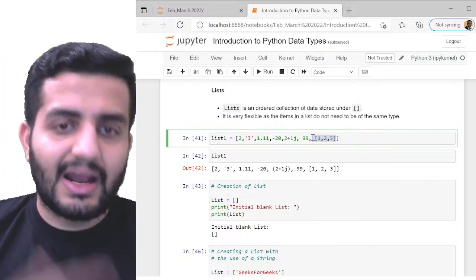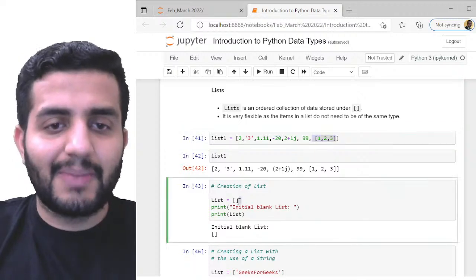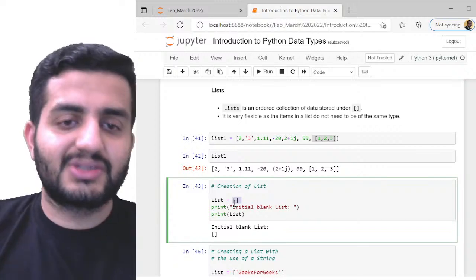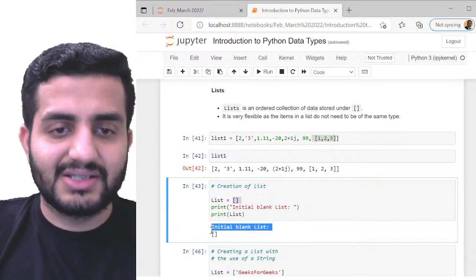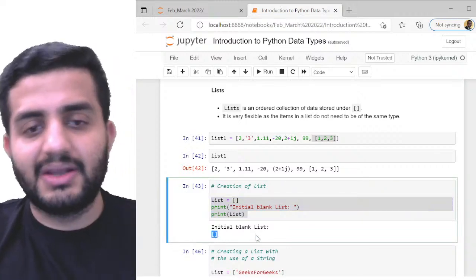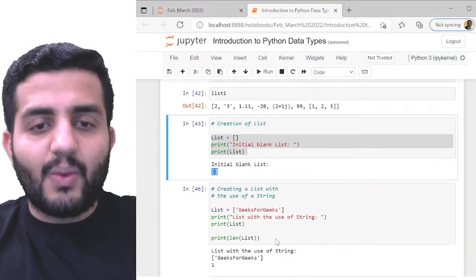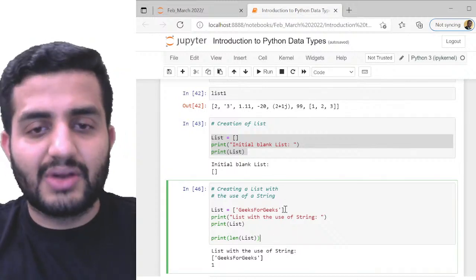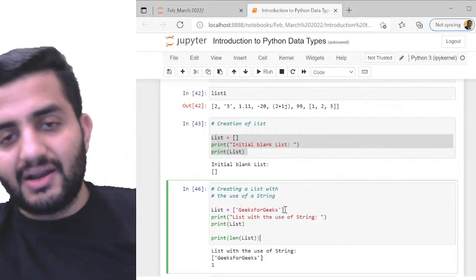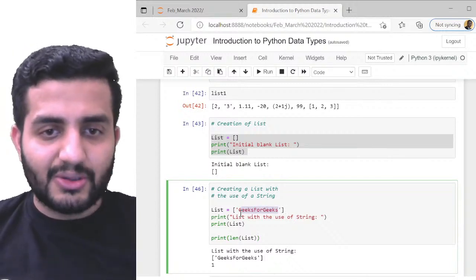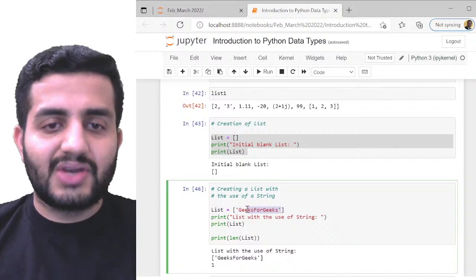It's totally possible. And how do we initiate a list? To initiate a blank list, I can simply call an enclosure of square brackets. That's going to initiate a blank list here. You can see this is how it has been initiated. Likewise, I can also initiate a list with one element. Now I'm initiating a list with a single string element, which is GeeksforGeeks, enclosed under quotes.